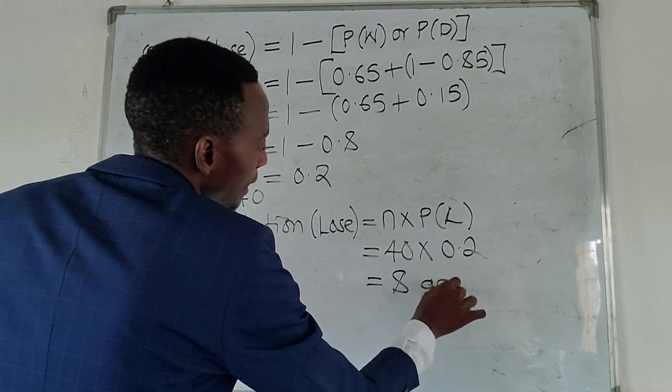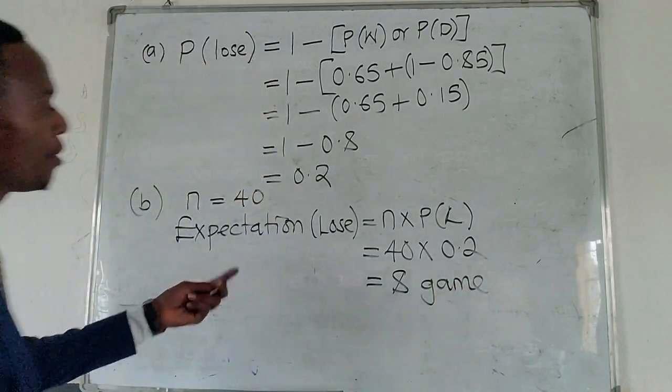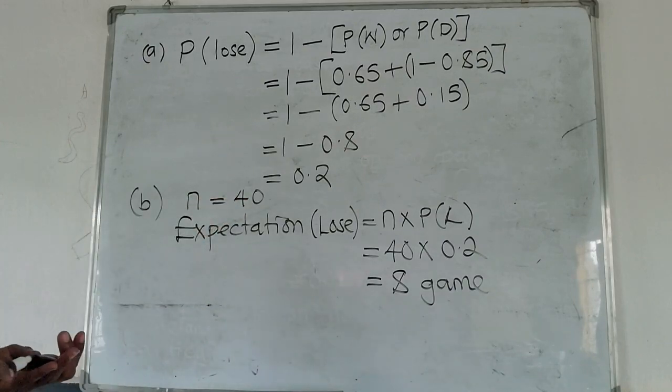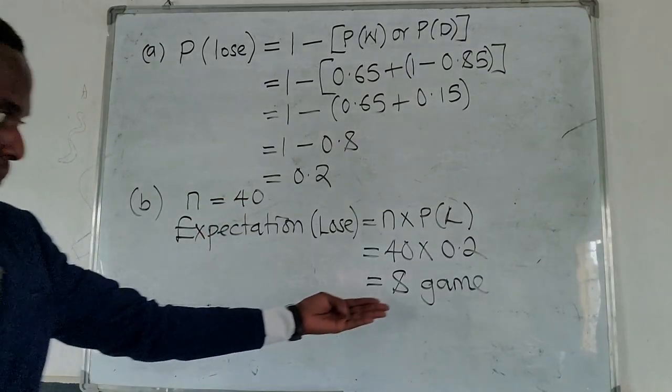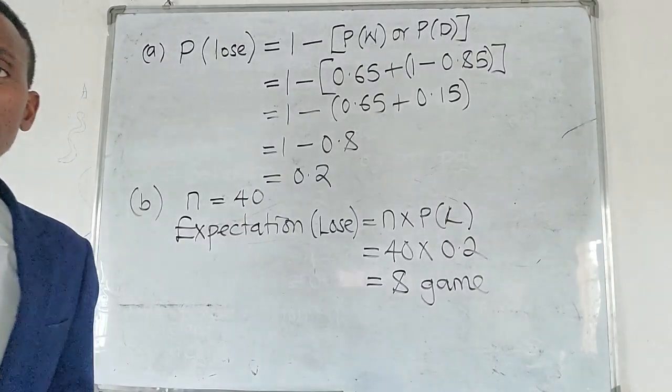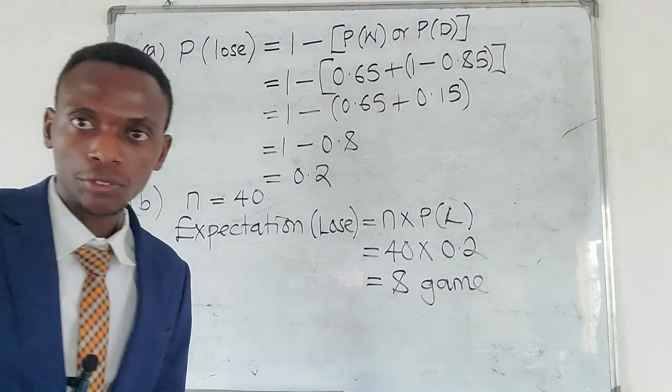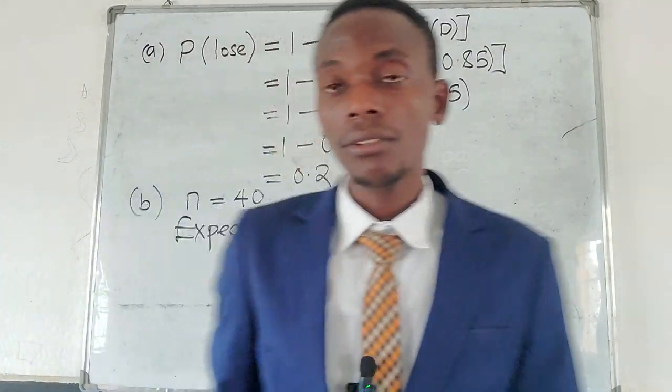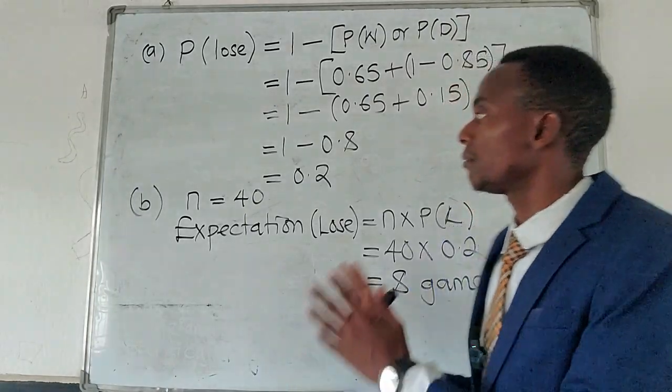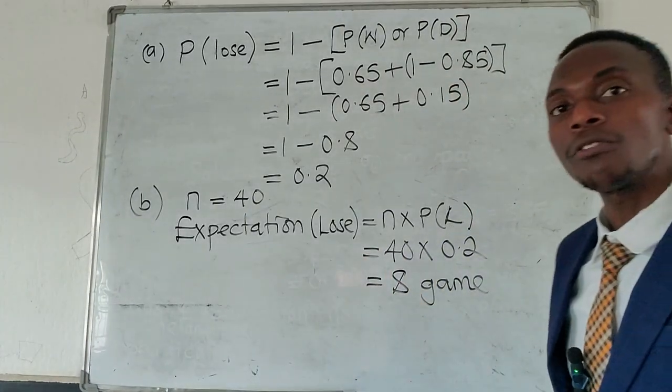So this manager is expecting that from the total of 40 games, he's going to lose 8 games.